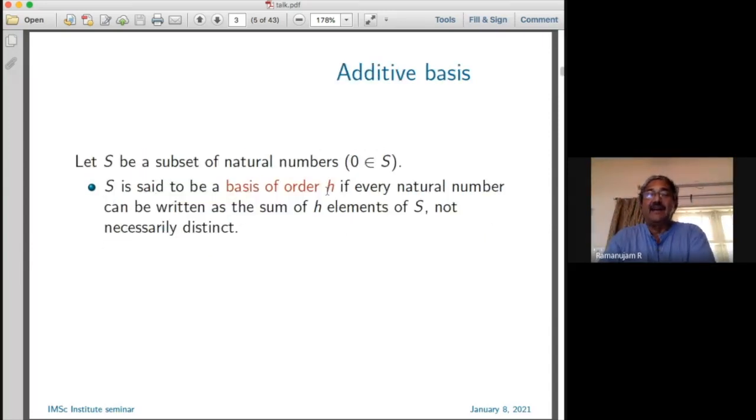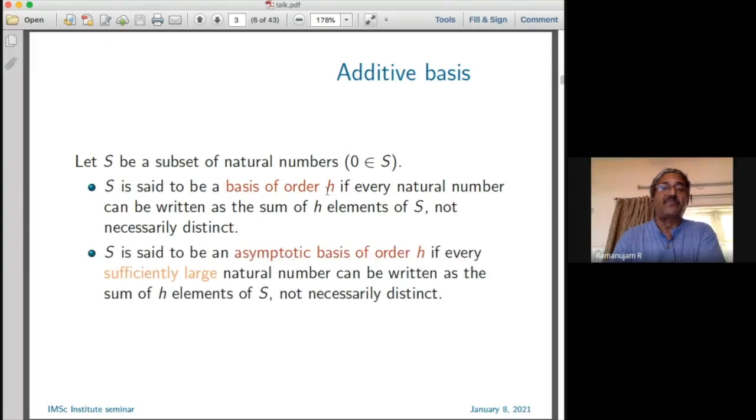In general, let S be a subset of natural numbers containing 0, and you say S is a basis of order H if every natural number can be written as the sum of H elements of S, not necessarily distinct. H is the order. In Lagrange's theorem, for instance, the order is 4.